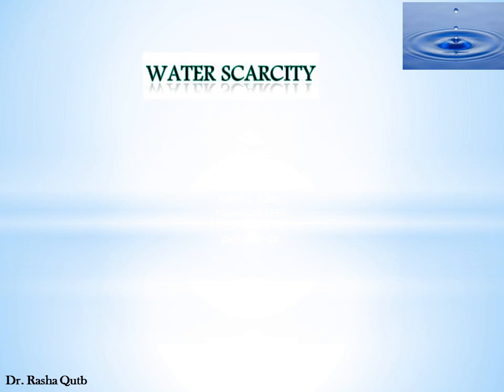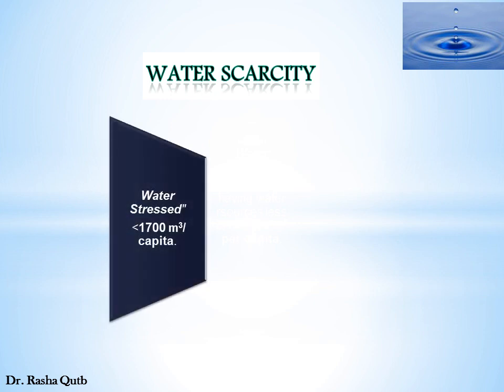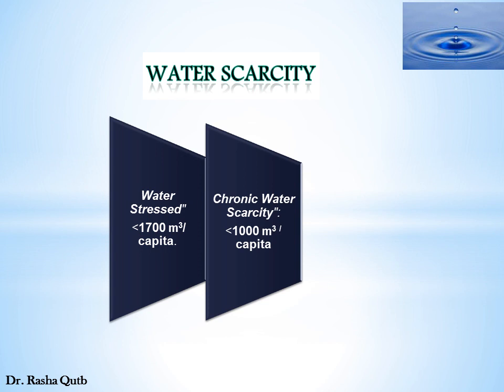In the first part of our lecture, we will take the concept of water scarcity. Countries with water scarcity problems can be classified into three main groups. First group, water stressed group. They are countries that have water resources less than 1,700 cubic meters per capita. Second group of countries, chronic water scarcity. They are countries that have water resources less than 1,000 cubic meters per capita.